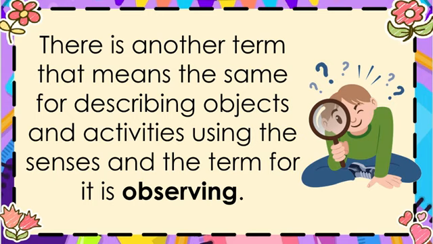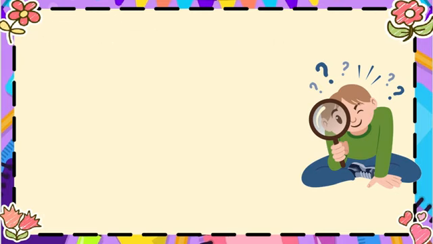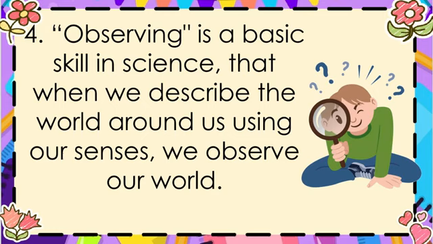There is another term that means the same as describing objects and activities using the senses, and the term for it is observing. Observing is a basic skill in science. When we describe the world around us using our senses, we observe our world.